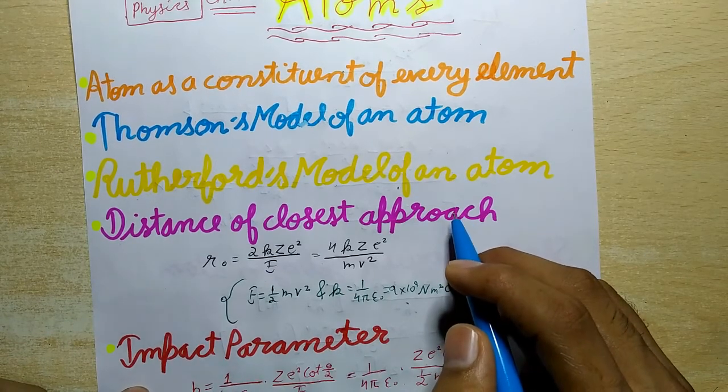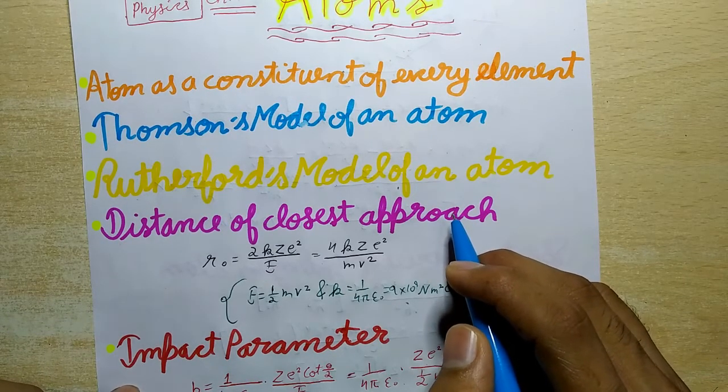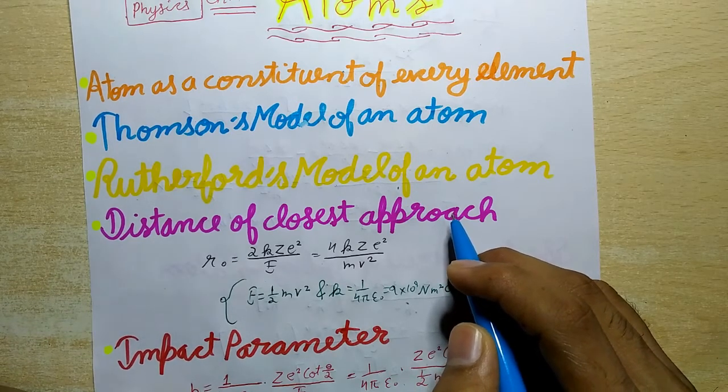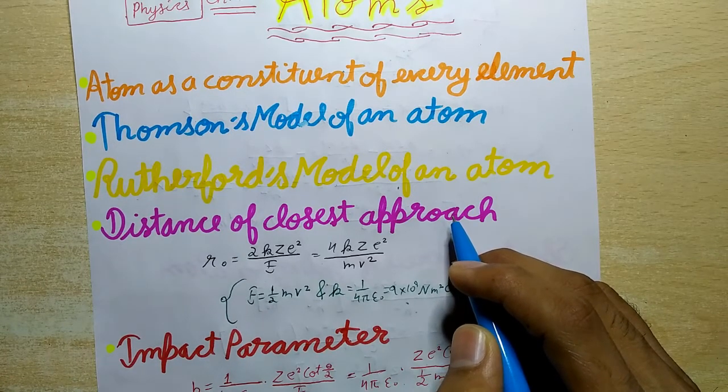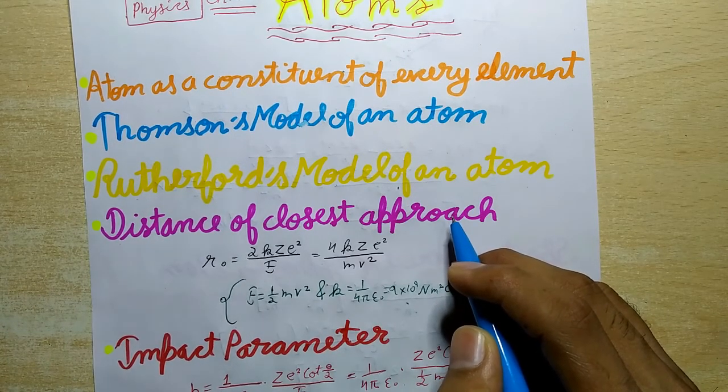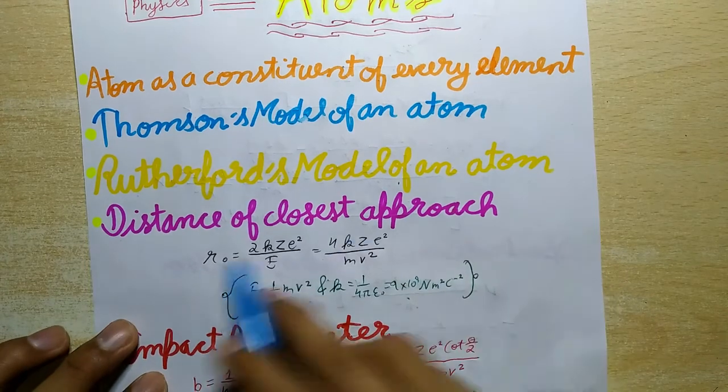This model could not explain the stability of an atom because, according to classical electrodynamic theory, the electron revolving around the nucleus must continuously radiate energy in the form of electromagnetic radiation, and hence it should fall into the nucleus. Now next is distance of closest approach.